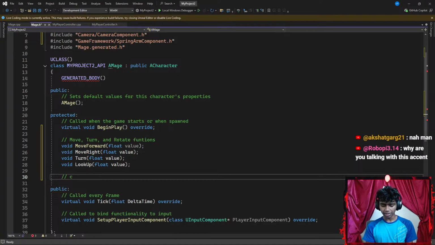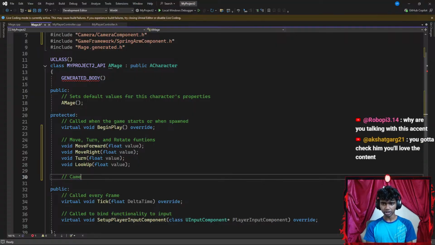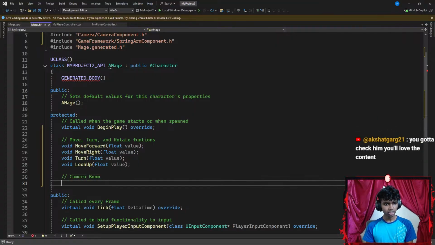The reason I like to name it something like follow camera is because I want my actual camera component to be following my spring arm, which is my camera boom right here.